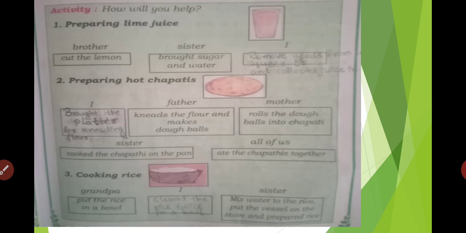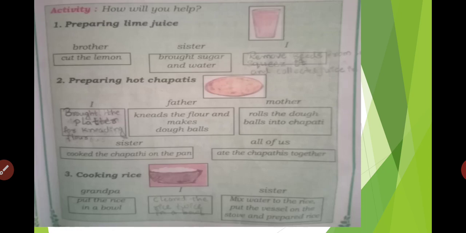Father kneads the flour and makes dough balls. Mother rolls the dough balls into chapati. Sister cooked the chapati on the pan. All of us, what will we do? We ate the chapatis together.